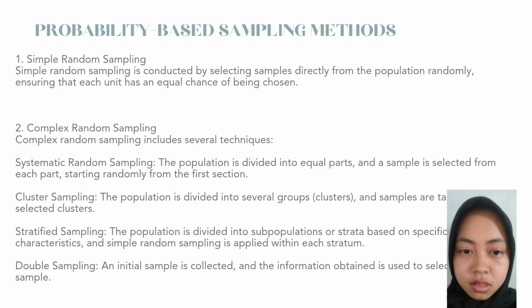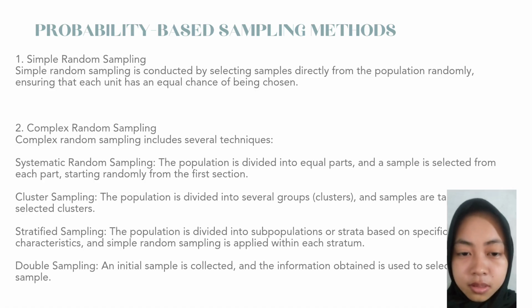Two, cluster sampling: the population is divided into several groups. Three, stratified sampling: the population is divided into subpopulations or strata based on specific criteria, and random sampling is applied within each stratum.